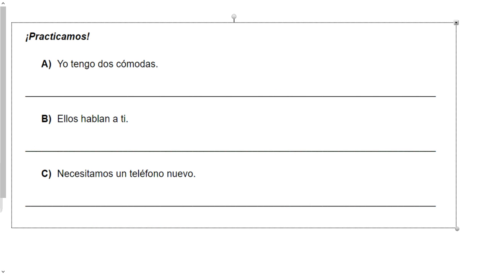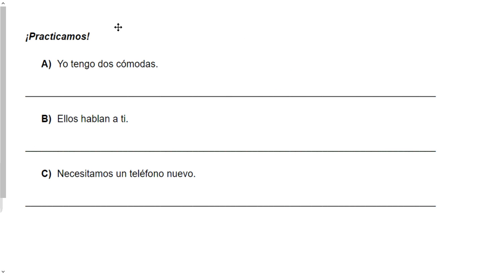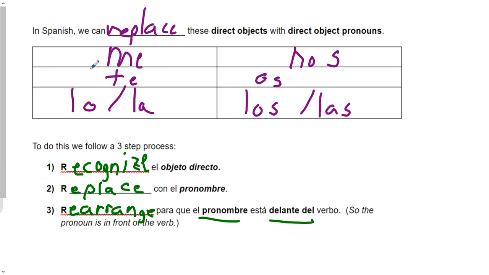Yo tengo dos cómodas. I have 2 dressers. First things first, let's recognize our direct object. And let's do that by underlining. Tengo what? Dos cómodas. I have what? 2 dressers. I have recognized it. Now I have to think, what would I replace this with? Well, dos cómodas is plural, so on this side.